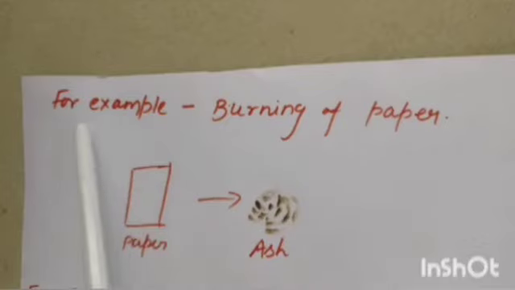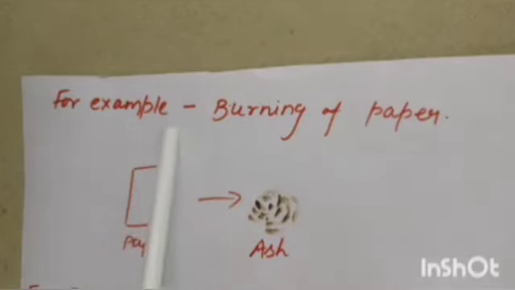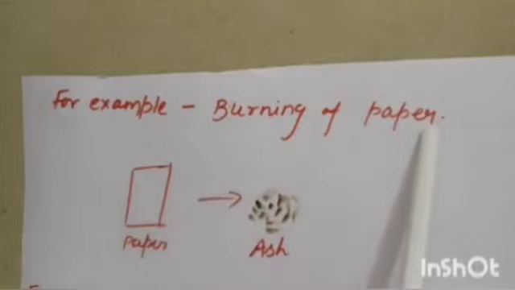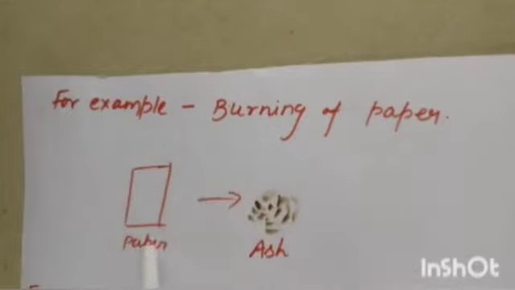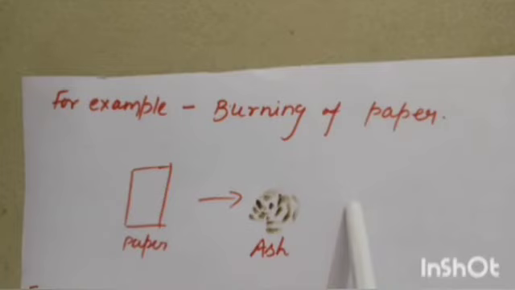This is an example of an irreversible reaction: burning of a paper. For example, this is a paper and it's converted into ash. When we burn this paper, it cannot be reverted back to its original form. Once a piece of paper has been burnt, we can't use it for writing and reading purposes. So this process is an irreversible change.